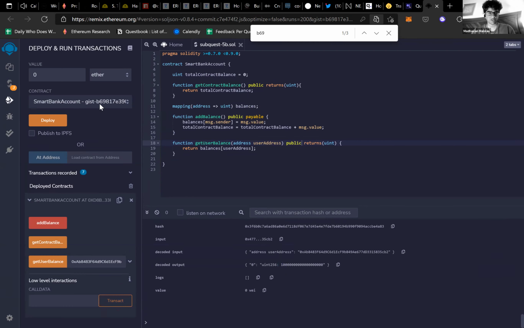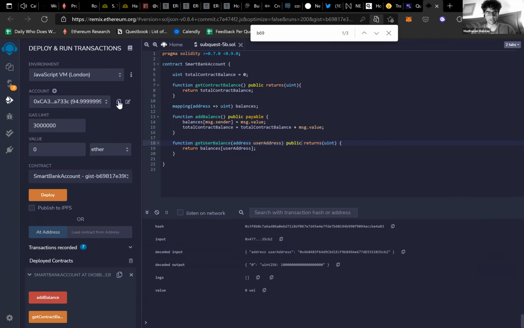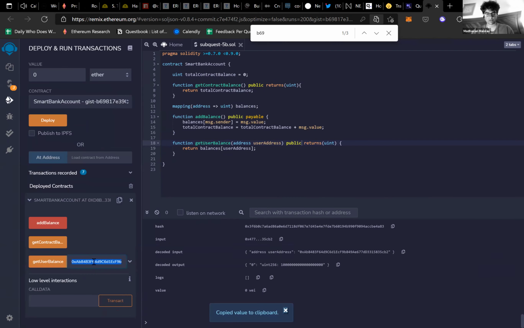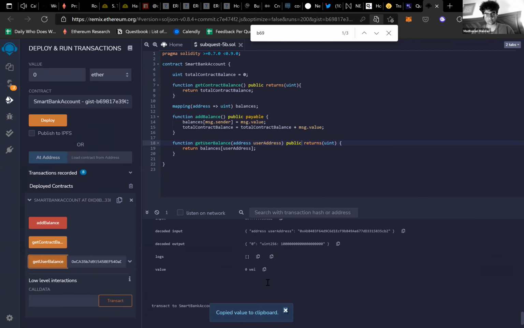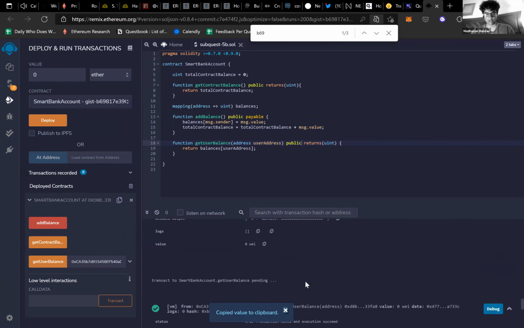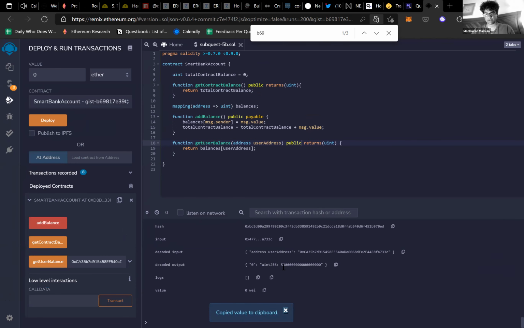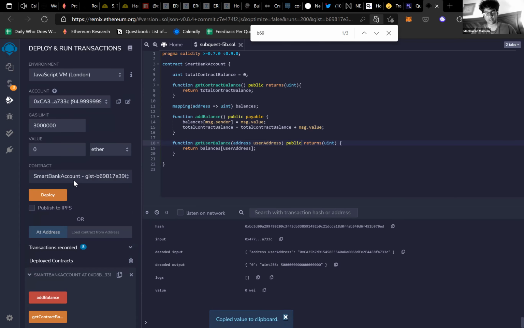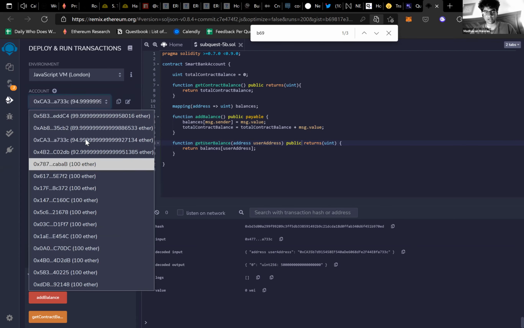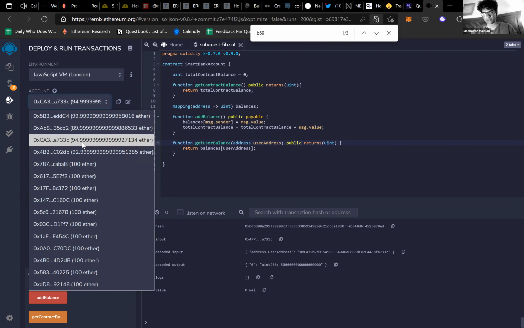And now let's change the account. Let's see somebody else's account. I'll copy this address, paste this, get user balance, and it should be visible as the 5 ether over here. So instead of waiting for people to call this function from different parts of the world, what I've simulated over here is, by changing the account from here, I'm basically simulating a new person.